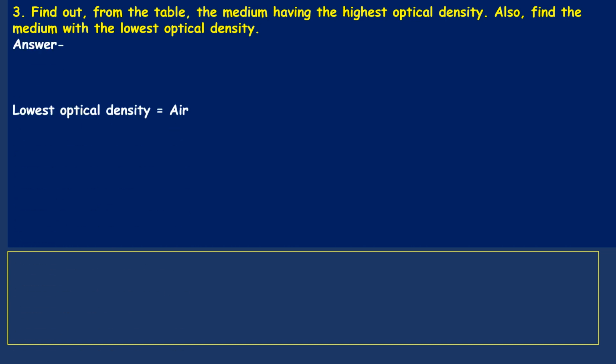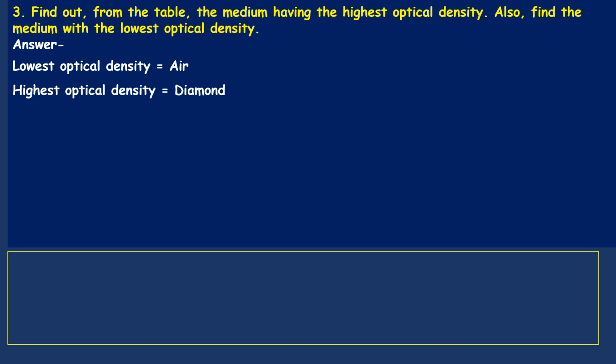Now we'll see the answer. Lowest optical density is air. From the table, it is not given here. Highest optical density is diamond. It is there in the textbook.